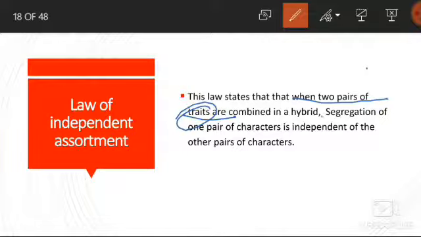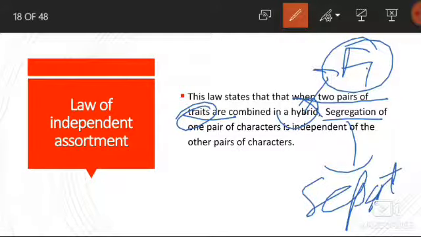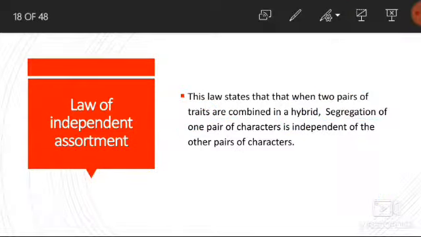When they are combined in a hybrid, hybrid means F1 generation. Segregation means separation. Then separation of one pair of characters is independent of the other pair of characters. The two factors of each character separate independently of the factors of the other characters at the time of gamete formation and get randomly rearranged in the offspring, producing both parental and new combinations of the traits.